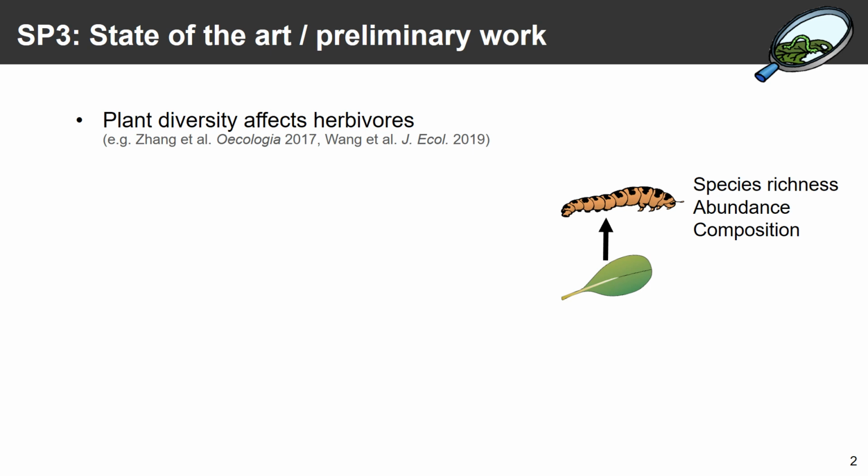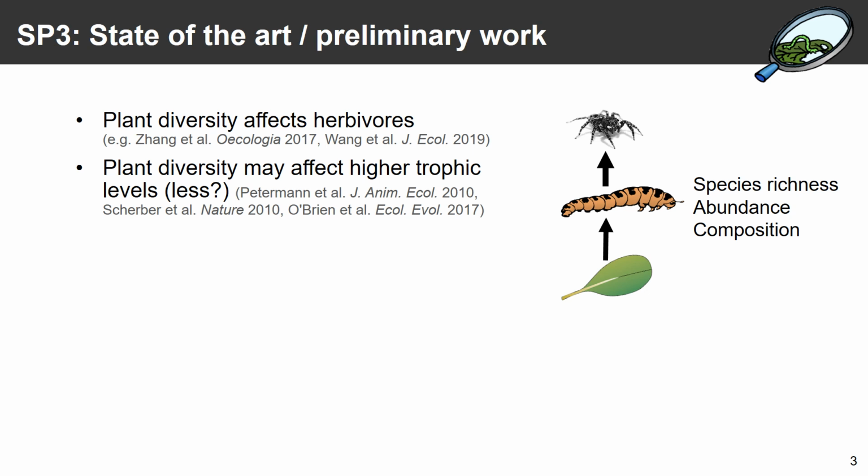The effect strength and direction often varies, and this depends on, for example, whether specialist or generalist herbivores are studied. Of course, this also depends on plant traits, and this may also depend on time. So over time in an establishing forest ecosystem, these effects may also change. As soon as we move up the food web, I would say we know less on the effects of plant diversity on higher trophic levels. A few studies have shown effects, but some of these studies have also shown that the effects are weaker at higher trophic levels.